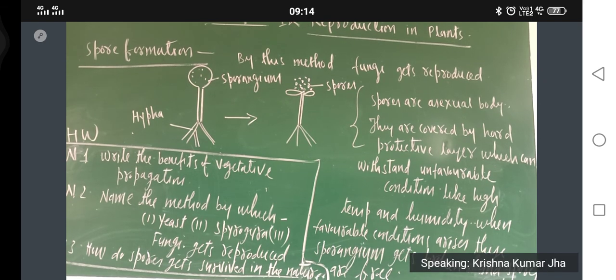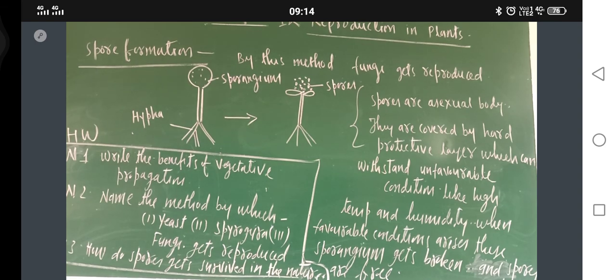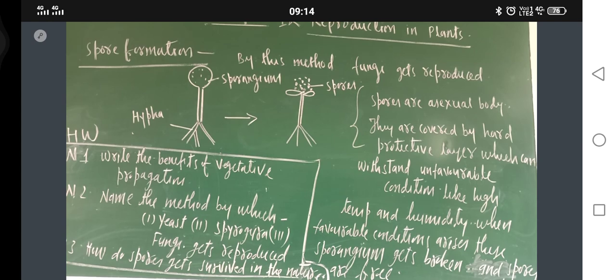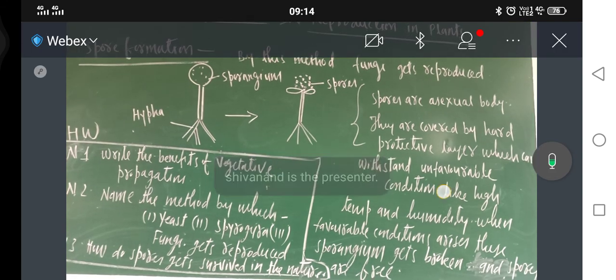Now spore formation. Let me explain spore formation. You might have heard about fungal diseases, and they have favorable conditions in the rainy season. When the temperature is very high, they cannot survive. In cold or rainy seasons, they develop very fast. Spores are found inside the sporangium. They are asexual bodies, and the dot structures inside the sporangium are the spores.